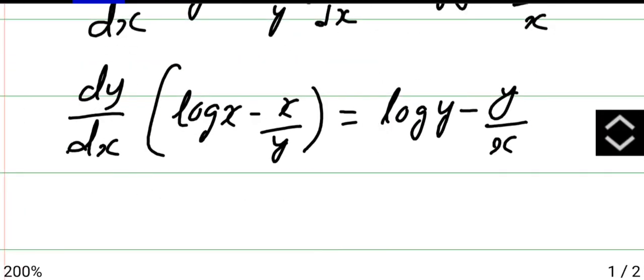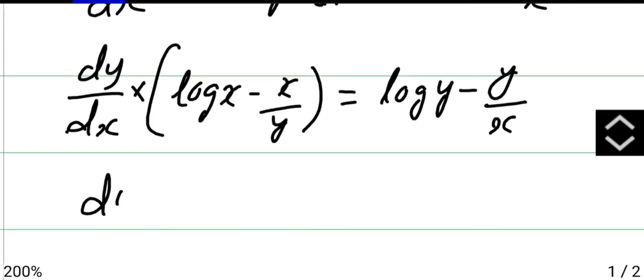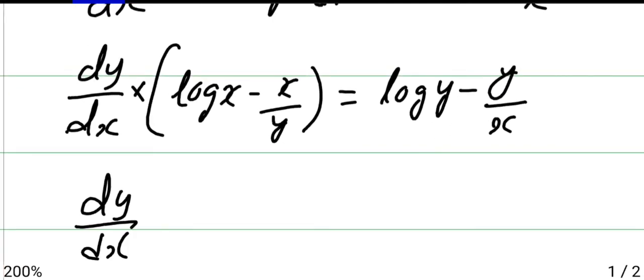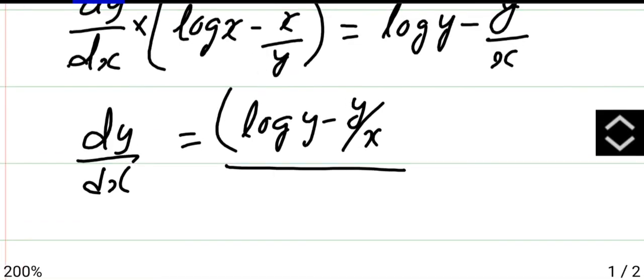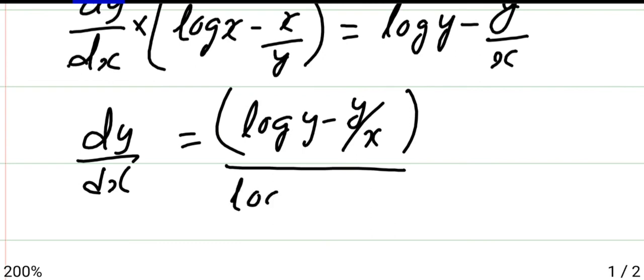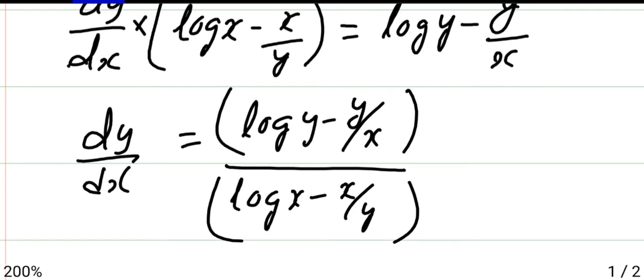Now I want dy by dx, the multiplication part goes to the other side, becomes division. So dy by dx is log y minus y by x divided by log x minus x by y. Now take LCM.